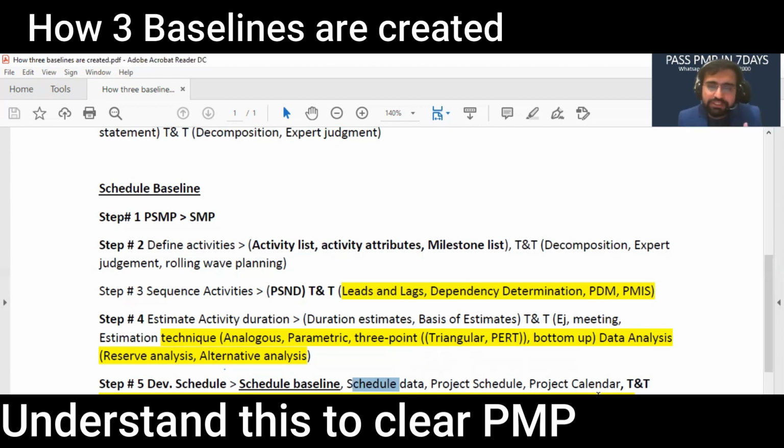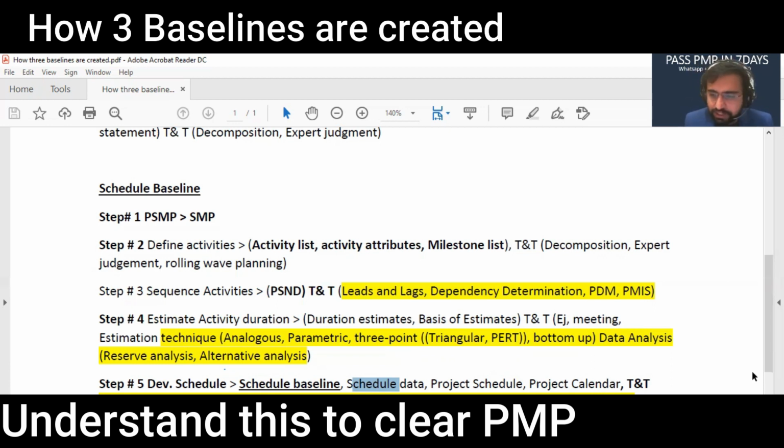Then we have resource optimization. Resource leveling: when you level the resource, when you basically manage all the resources, your schedule is increased. Resource smoothing: you don't let your schedule increase, but you move, fast track, crash along the way. Then you do schedule network analysis. You check the critical path, which path to follow, what to do, what not to do. Then we have what-if analysis, used to determine the worst case for anything. Then we have Monte Carlo giving us probability distribution along the way. We have agile release and leads and lags.